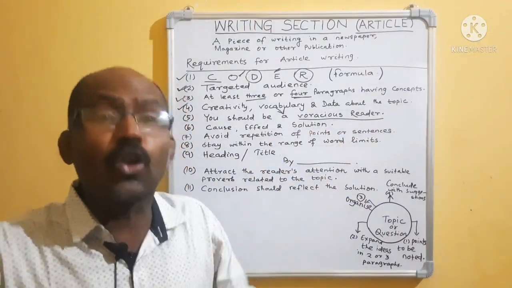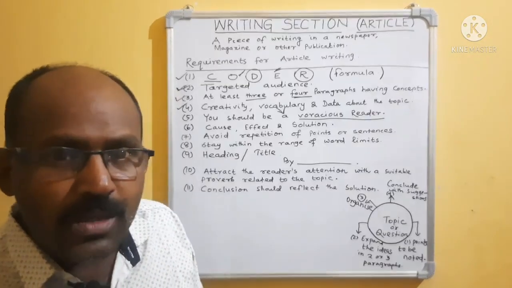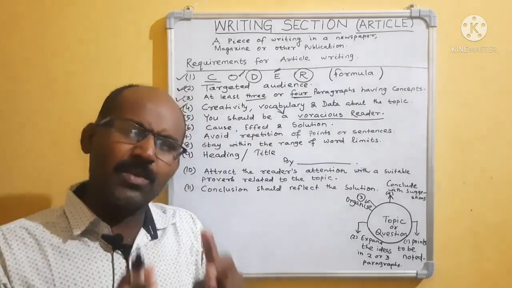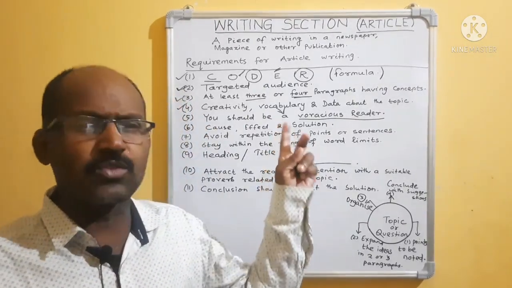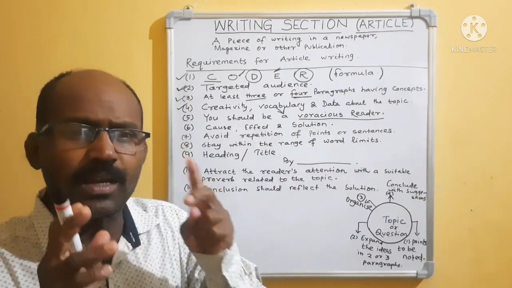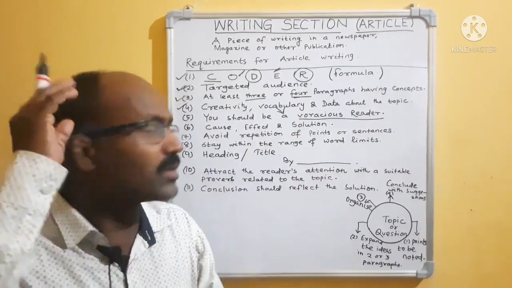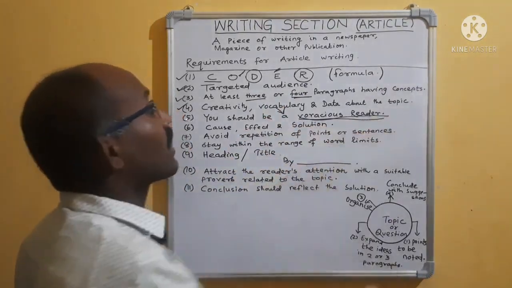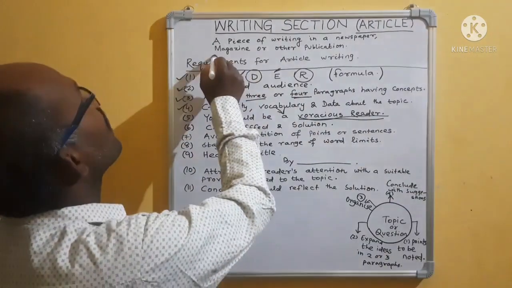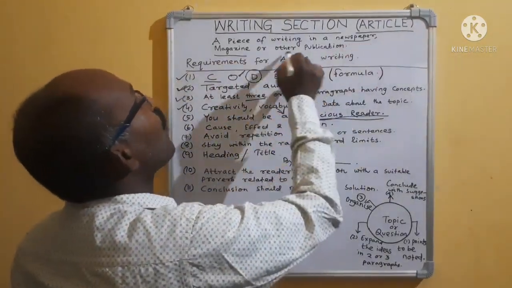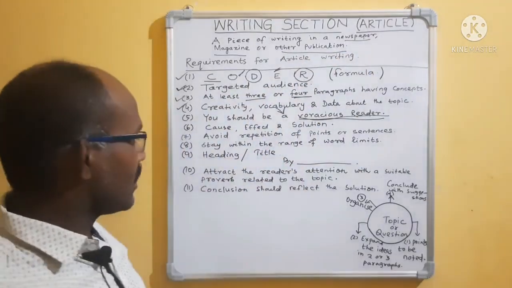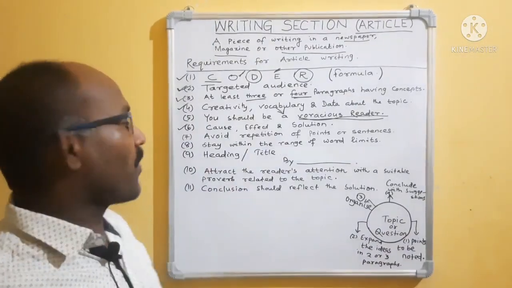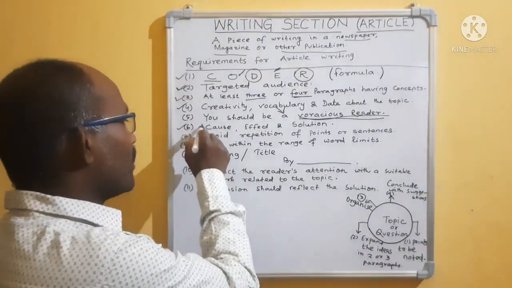Voracious reader means what? Not reading only the textbook, but reading the newspaper editorial, articles, magazines. If you read magazines and newspapers, you will definitely get updated vocabulary, and it will be stored in your mind. So to collect vocabulary, you should be a voracious reader. You should read magazines, newspapers and other publications you like. Clear?